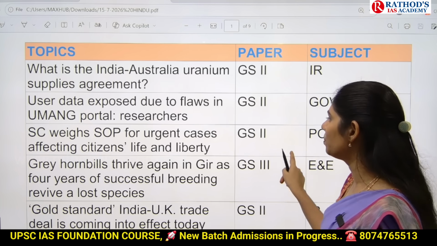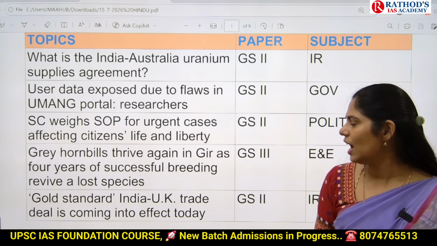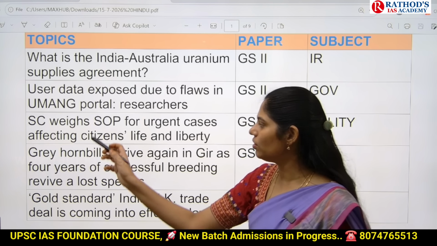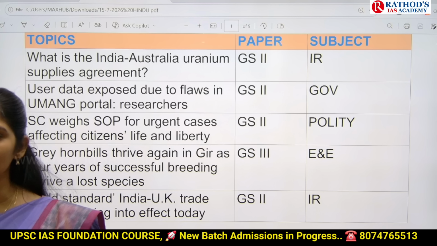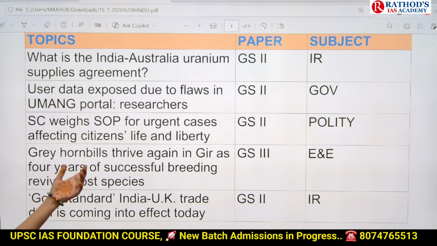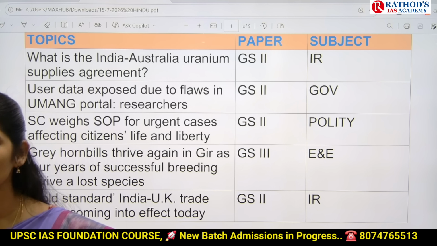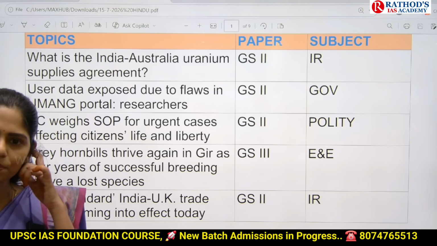And next topic is Supreme Court weighs SOP for urgent cases affecting citizens' life and liberty. This article is talking about how we can ensure fast justice delivery system. And here they are talking about standard operating procedure we have to come up, and we have to provide justice as soon as possible. So this topic is important from GS paper 2 under polity.